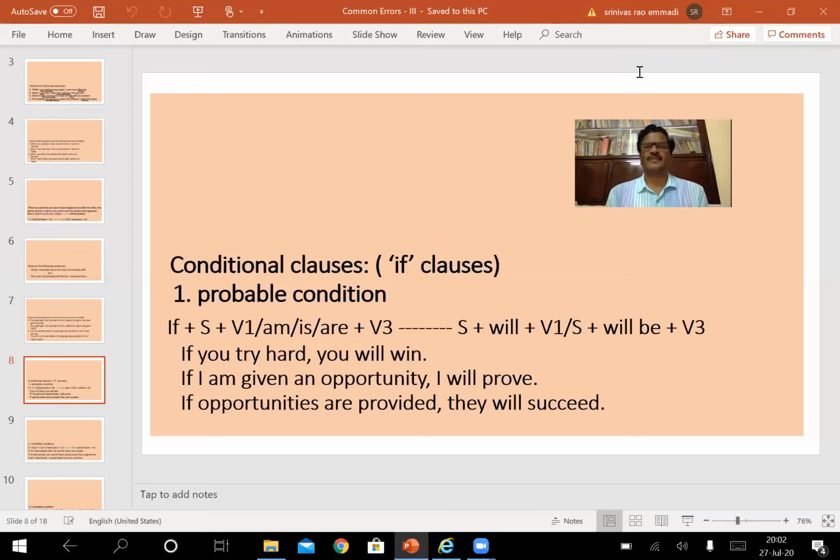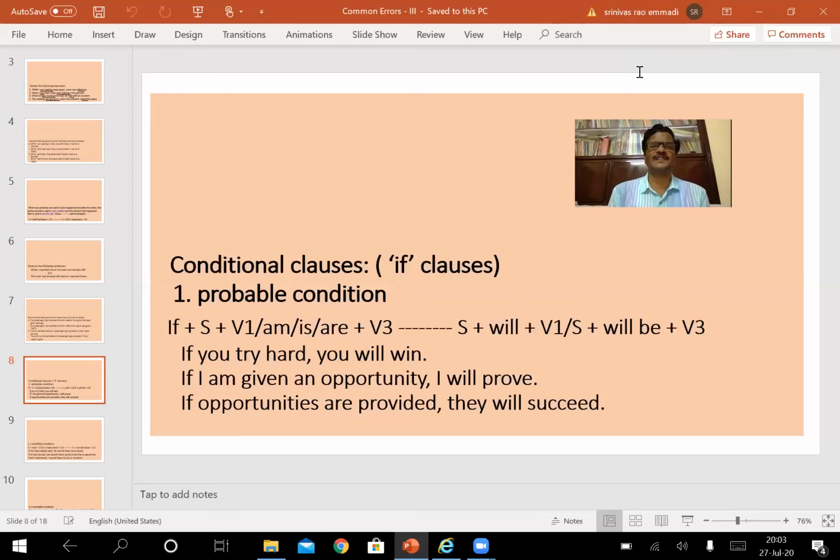Look at here. I have taken three conditional clauses here. The first conditional clause is a probable condition. A probable condition implies that it is likely to happen. And even here also, a structural pattern is to be followed.